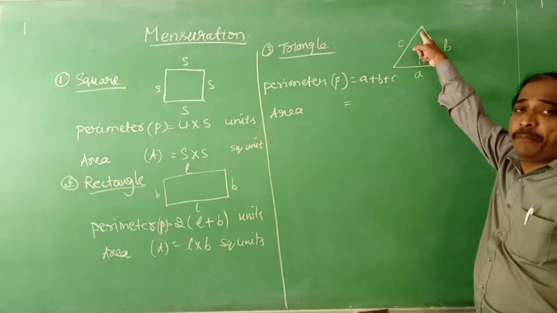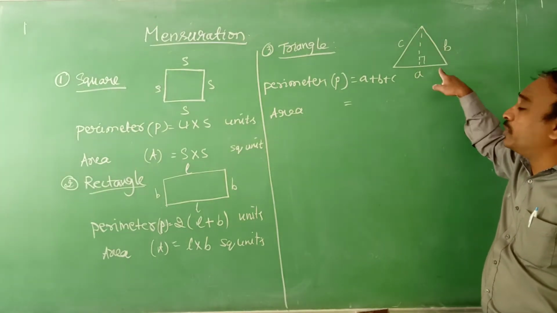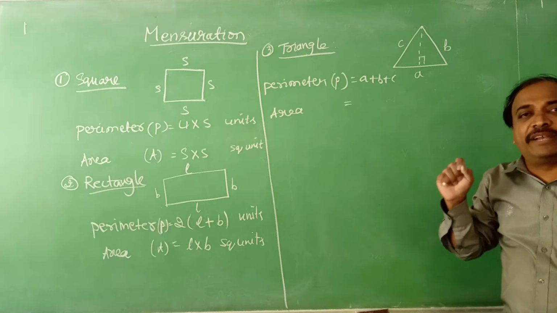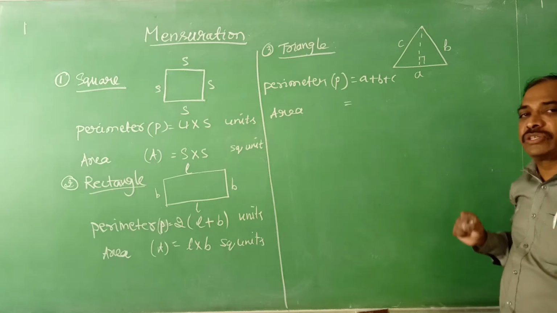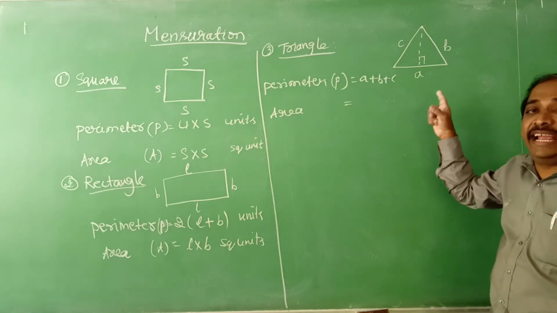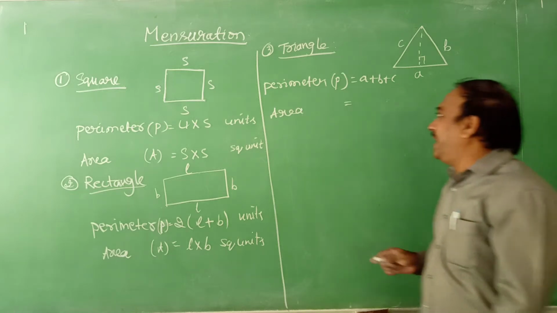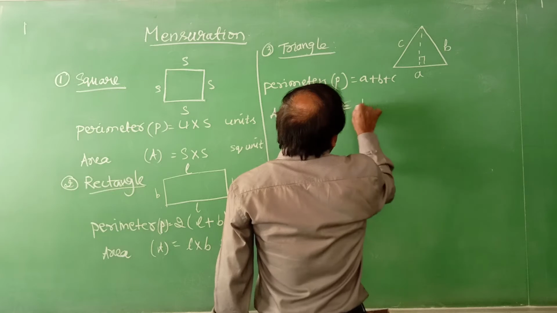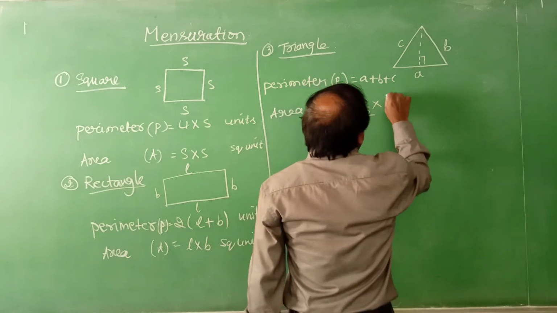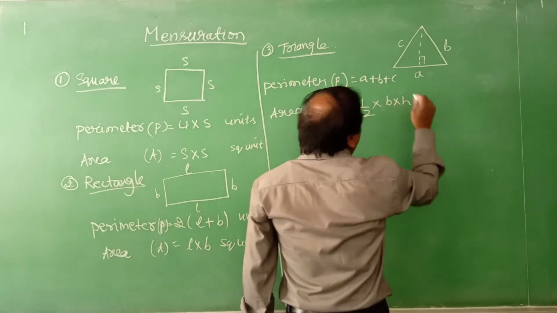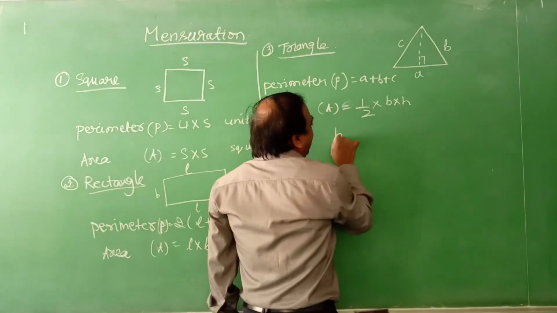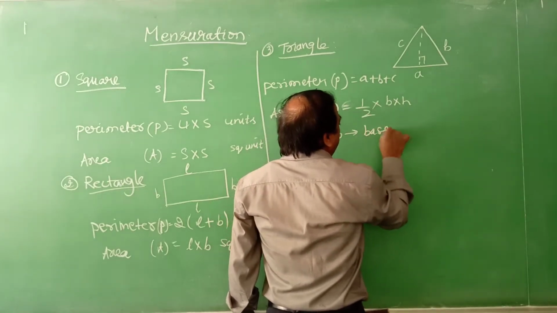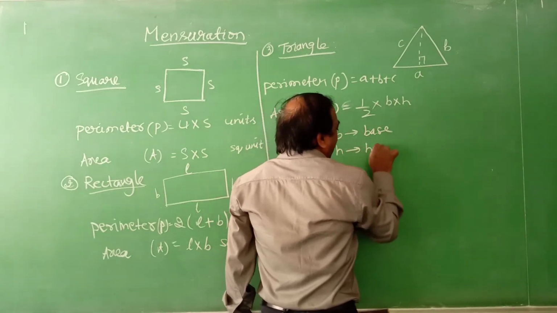A perpendicular line segment from a vertex to its opposite side is called its altitude. So area is equals to half into product of base into height, half into B into H, where B is nothing but base and H is nothing but height.